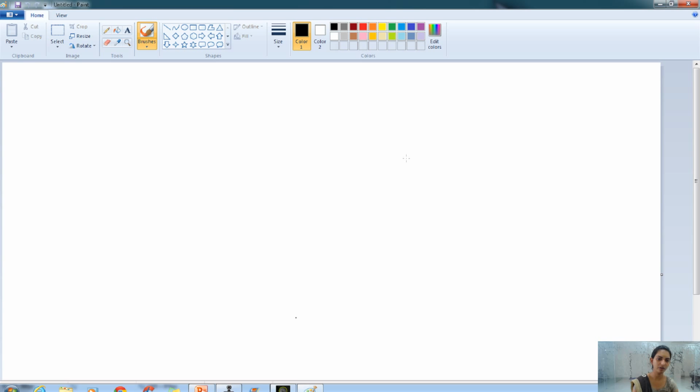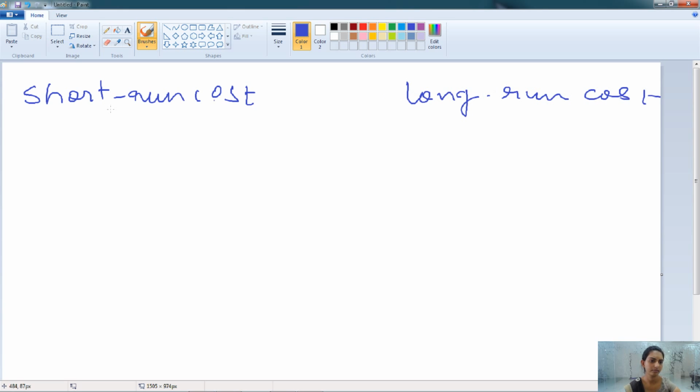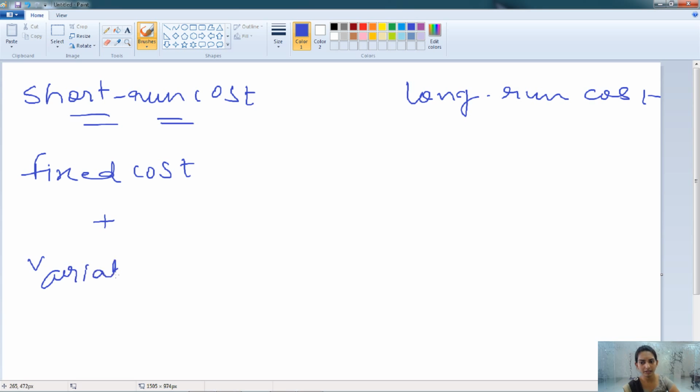The other type of cost is the short run cost and the long run cost. In the short run cost, the fixed cost doesn't change, it remains stable. So it includes the fixed cost, and there is also some variable cost incurred by the firm.